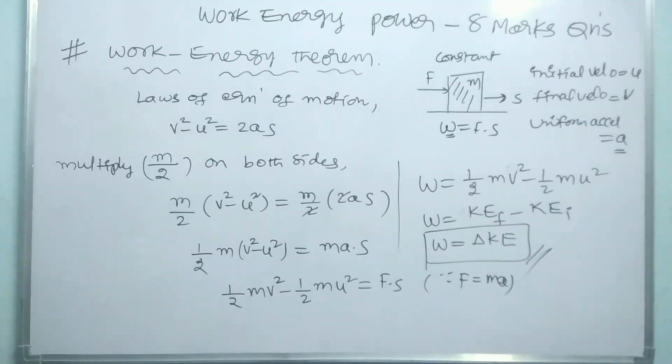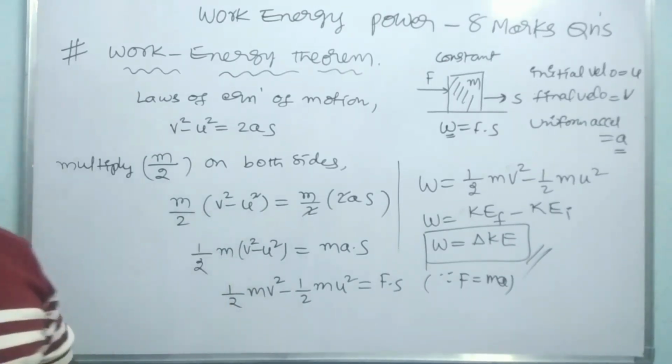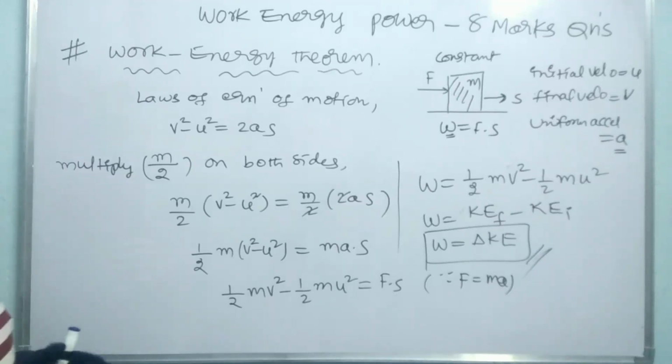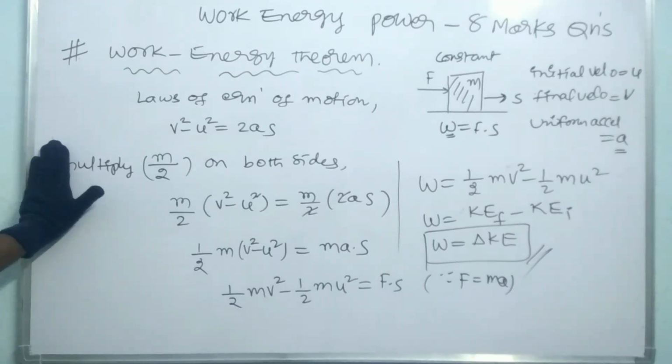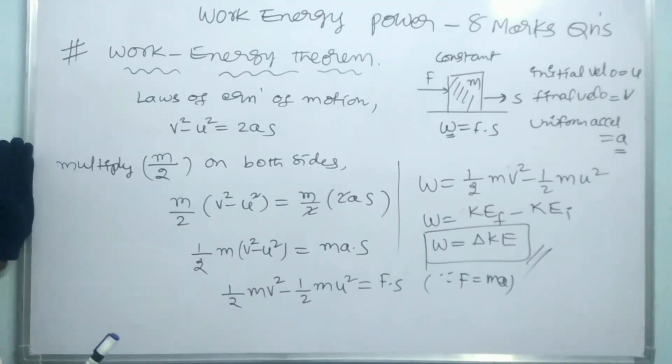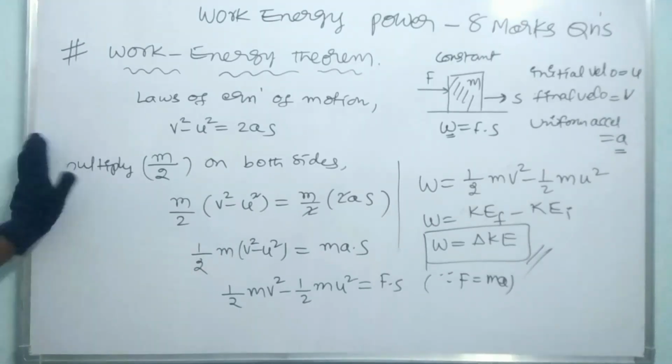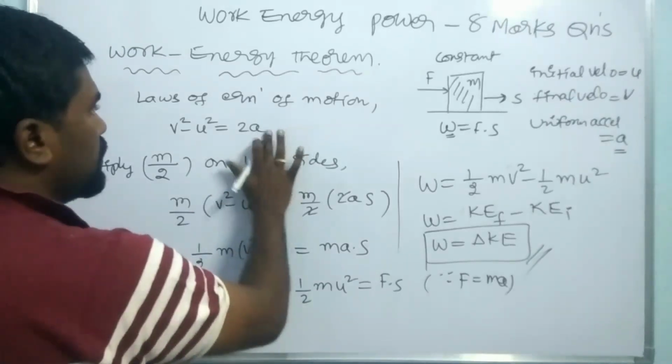Please note it. This is an 8 marks question. Suppose the displacement is d.